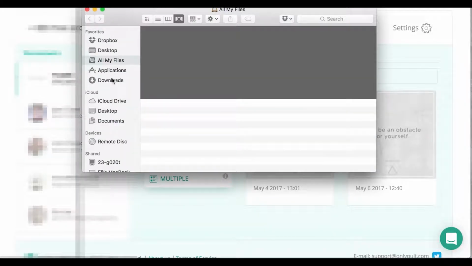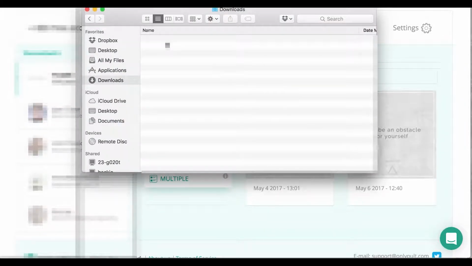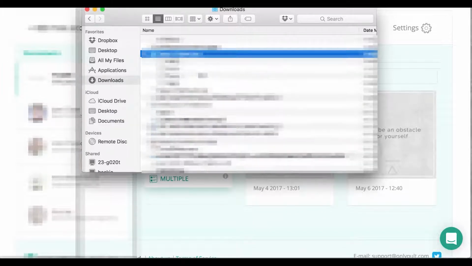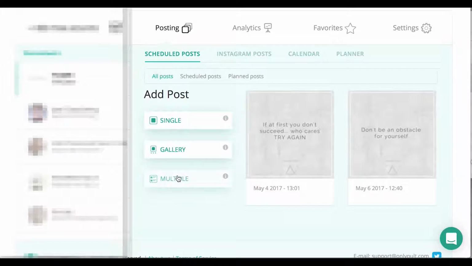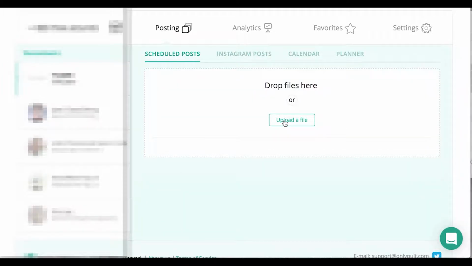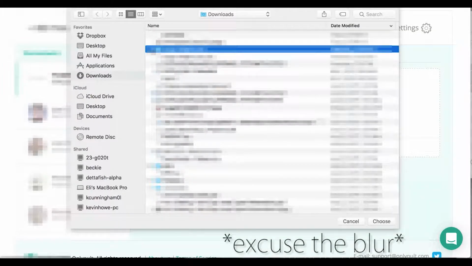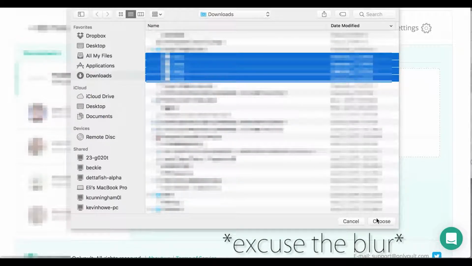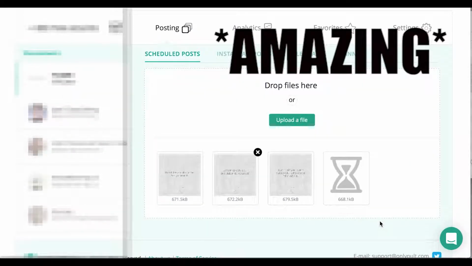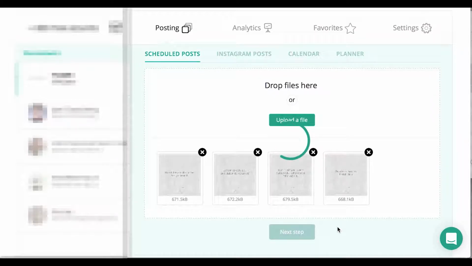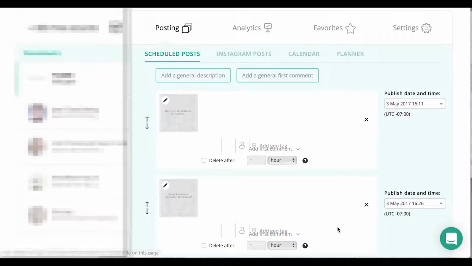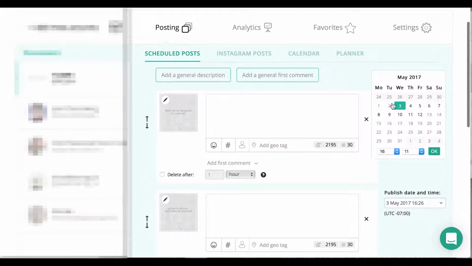So you can go in here into whatever content you want to drag in, go to multiple, upload files, and then you can upload several at a time. Amazing. And then next step, sometimes depending on the file size it takes a little bit of time. But then here you choose what day you want it to be scheduled for. You write the description, you can add a first comment.